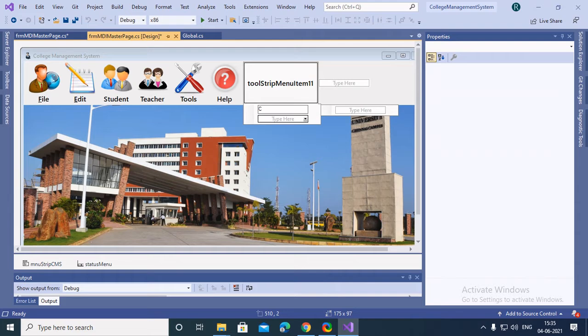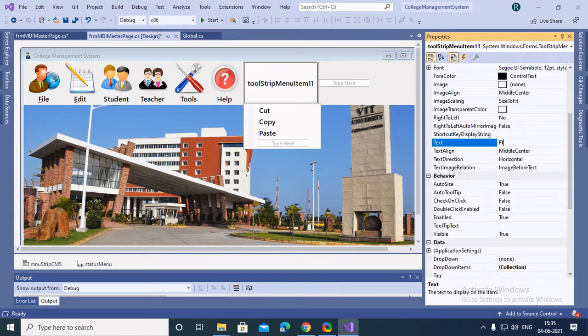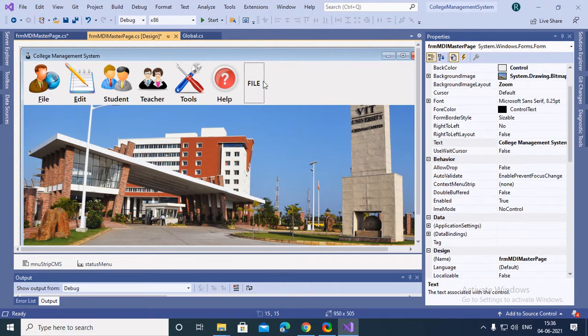Suppose I add here cut, copy, paste, like that, and I'll just write here File. As you can see, it looks normal and dull.